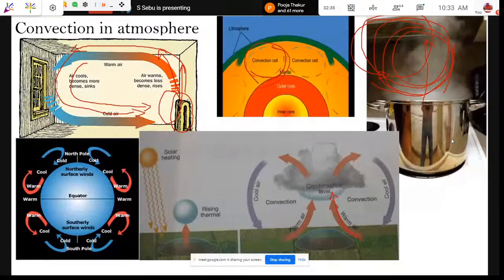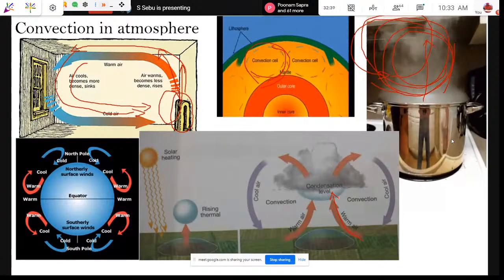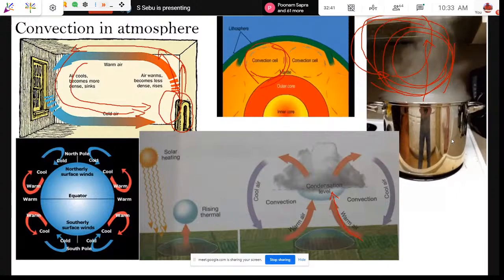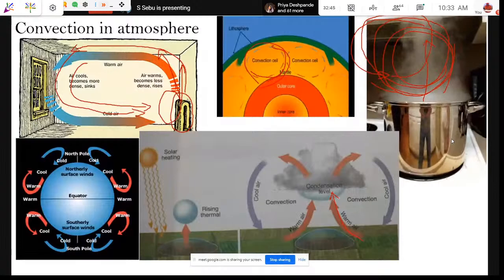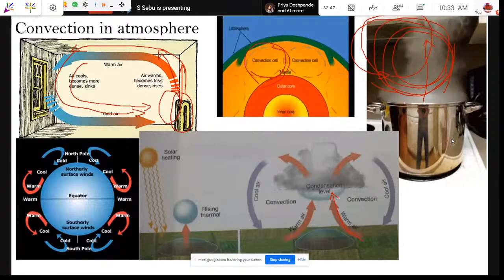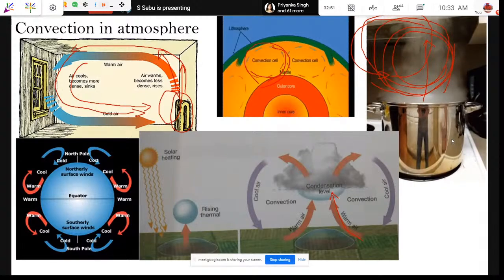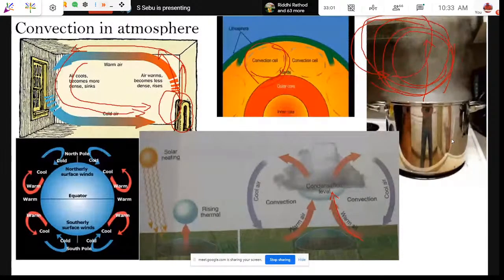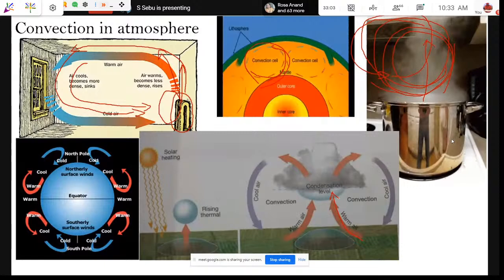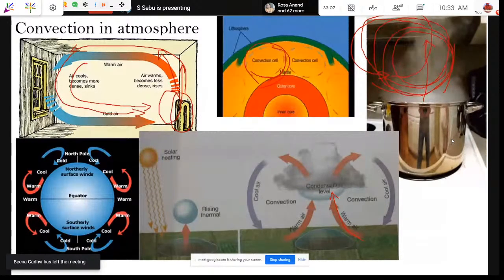The vapors go up, and after a certain limit they reach the saturation point. The clouds are formed. We can show our children the clouds in the sky. You can explain to them that these clouds are nothing but aggregations of water vapor. And when more water vapor is added, they cannot hold any more, so it falls in the form of precipitation. So this is how we can practically involve students in our teaching-learning process.